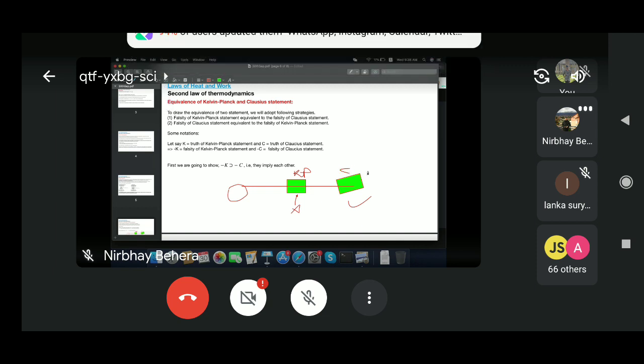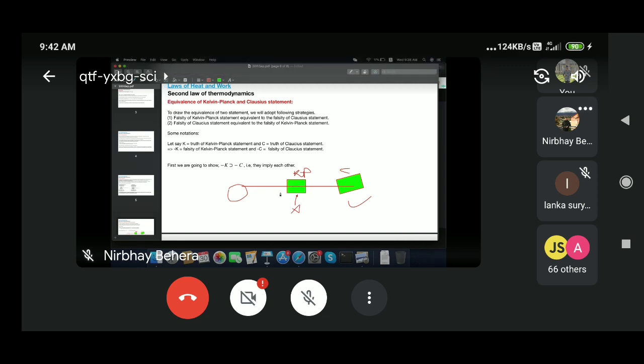When I find that Kelvin Planck is wrong but Clausius is correct, that means whatever Kelvin and Planck have said is not universal, or they are not the same. The problem is with the Kelvin Planck statement.